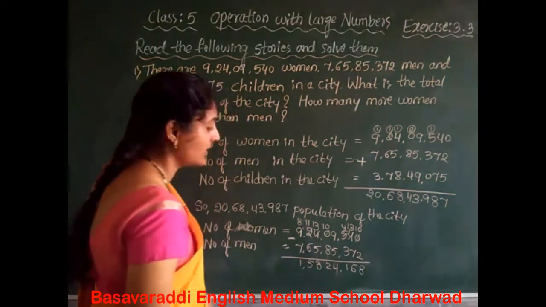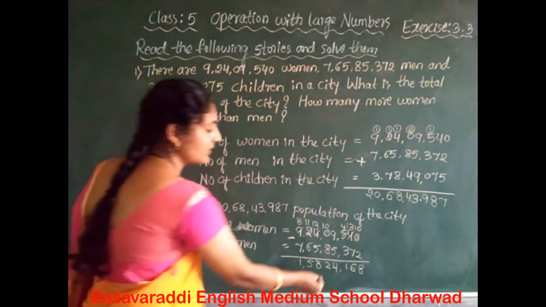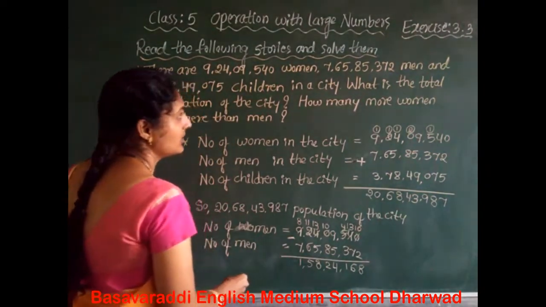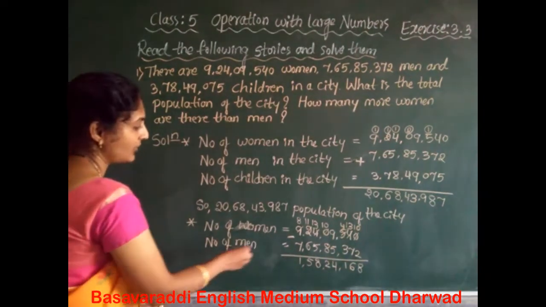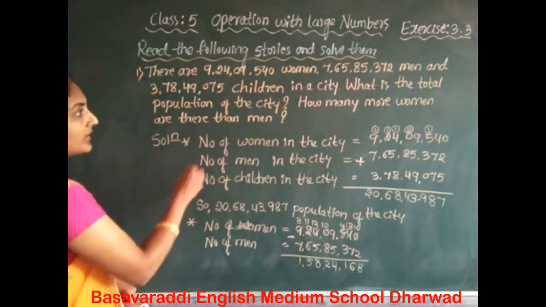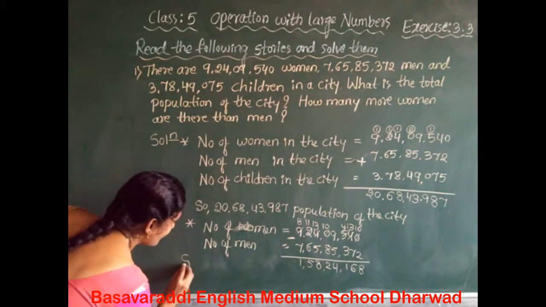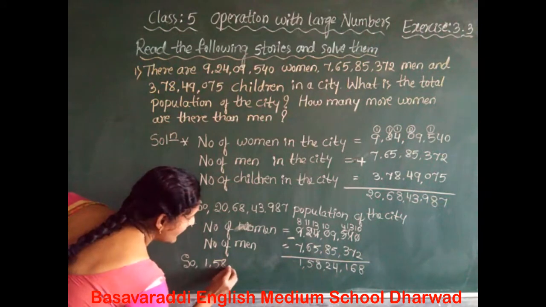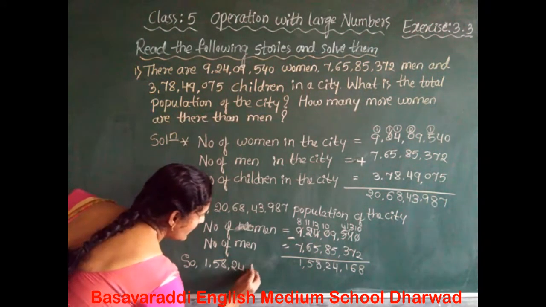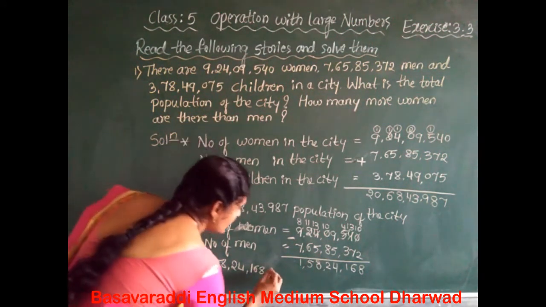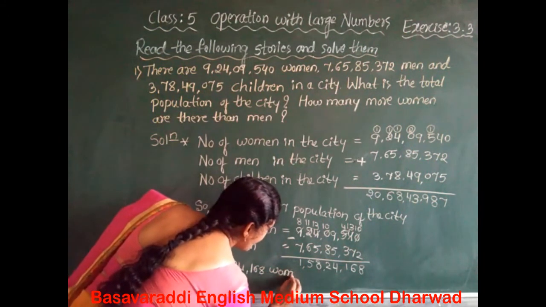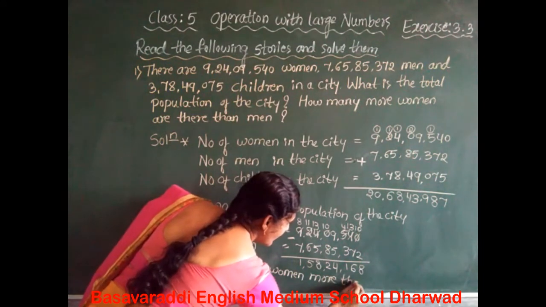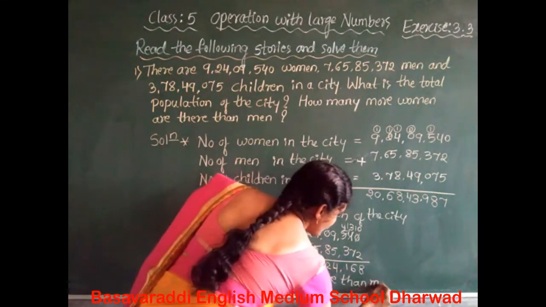What is the answer there? The 1 crore 58 lakh 24,168. This many more women than men. Okay, so write the statement. So 1 crore 58 lakh 24,168 more women than men in the city.